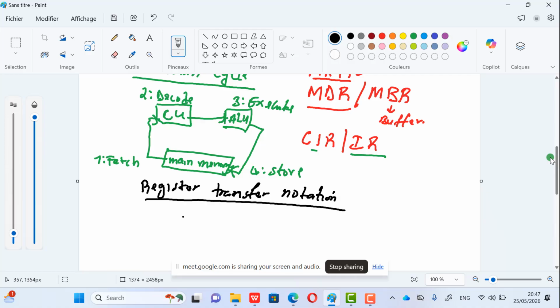Now what happens? Step 1, when they ask you to describe the CPU cycle, step 1 is always clear. I will just be saying it orally, so you take note after, because I don't have time to write all of them. So step 1, you will say this: the control unit fetches instruction from the memory. Everybody knows this step in fact. But you're not ending here. These happen in the following steps.